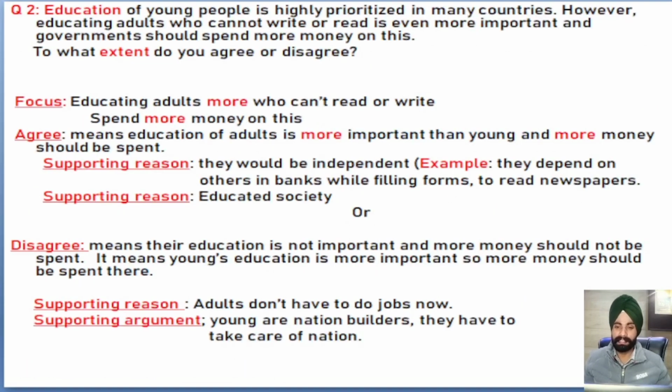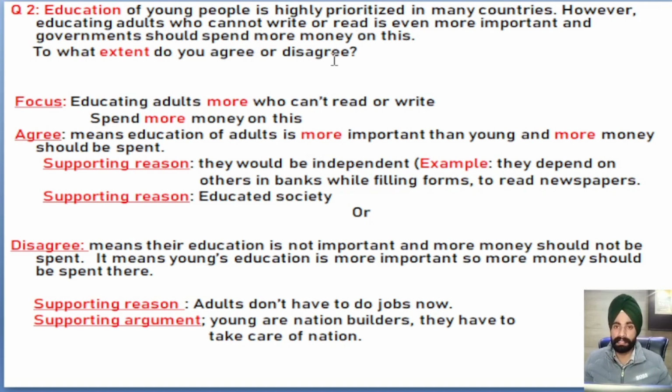So the question is, education of young people is highly prioritized in many countries. However, educating adults who cannot write or read is even more important, and governments should spend more money on this. To what extent do you agree or disagree?